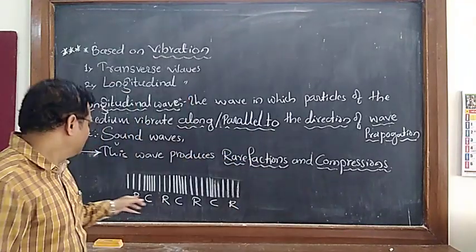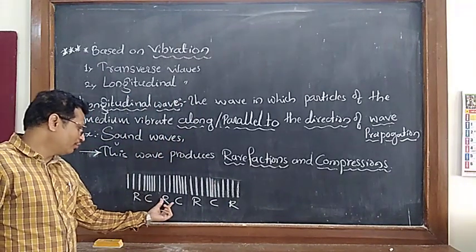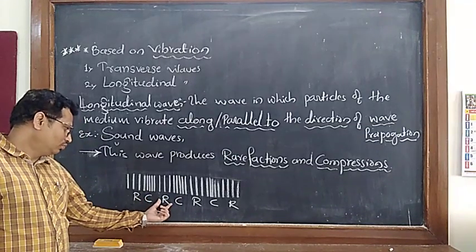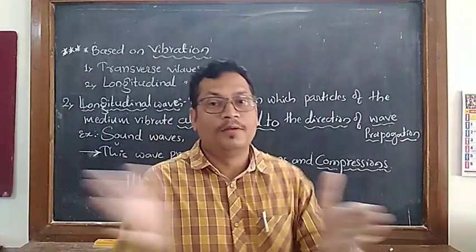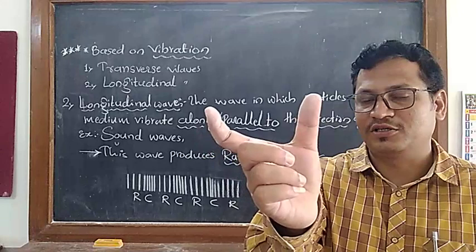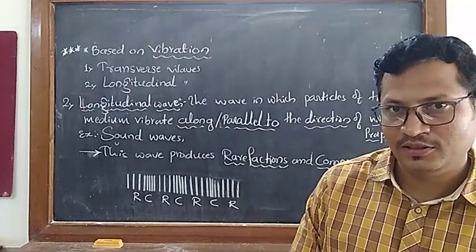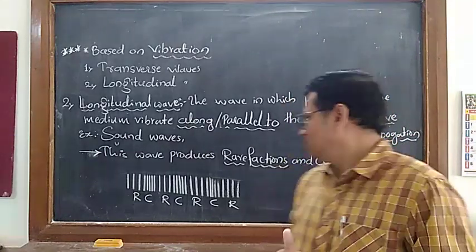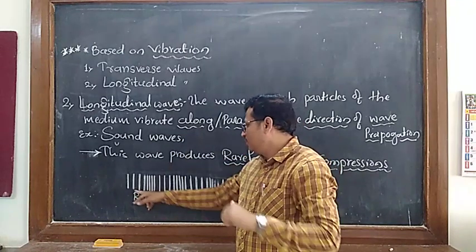pressure makes rarefactions, correct? Low pressure, high pressure, low pressure, high pressure, low pressure, high pressure. Okay, so here pressure is very important. Because of the pressure, rarefaction and compression takes place, correct? Because of rarefaction and because of compression. Okay, so that means what?